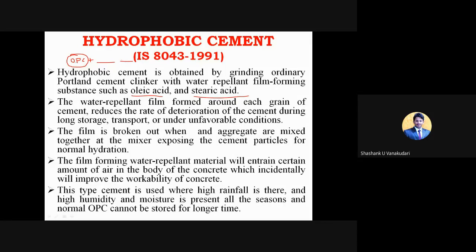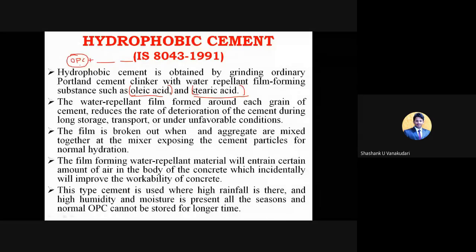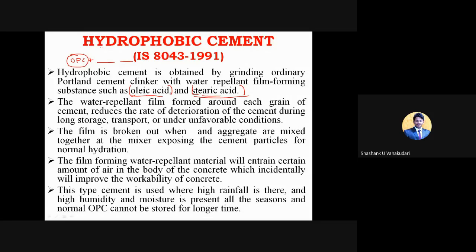So for this OPC, they are going to add some water repellent film forming substances such as oleic acid first and even the stearic acid. So when this OPC reacts with oleic acid as well as the stearic acid, it forms hydrophobic cement. So why do we require this oleic acid and stearic acid in the cement, and why are they called the water repellent film forming substances? That's nothing but the water repellent film formed around each grain of the cement that reduces the deterioration of the cement during long storage or transport or under unfavorable conditions.